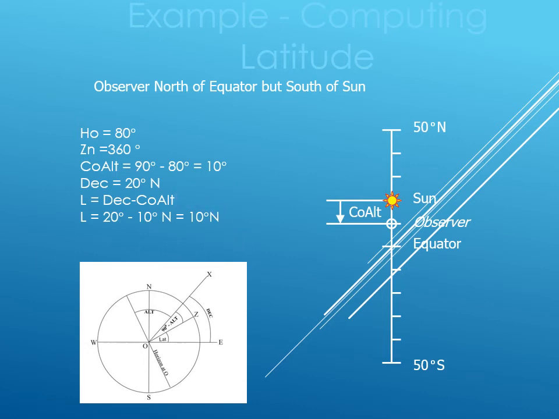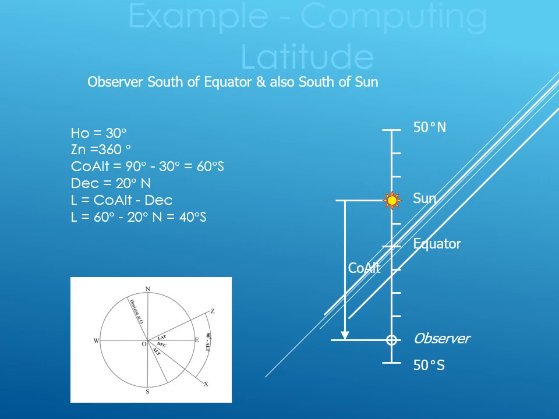In the third case, the sun and the observer are of contrary names. In this example, the sun is in the northern hemisphere and the observer is in the southern hemisphere. The latitude can be derived from the OCM as the difference of co-altitude and declination. The azimuth in this case will be 360, and assuming a value of 30 degrees for the altitude, co-altitude comes out to be 60 degrees, and the latitude comes out to be 40 degrees south.